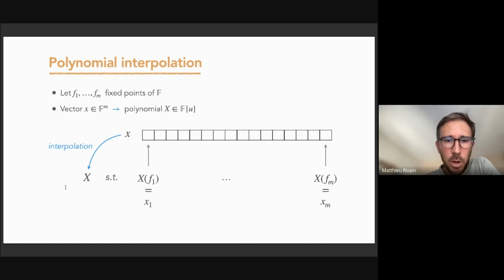And so this polynomial basically satisfies that when evaluated on f1, we recover the first coordinate of the vector, and so on until when evaluated on fm, we recover the last coordinate of the vector. So this is basic Lagrange interpolation. And this way we obtain a polynomial which has degree m-1.